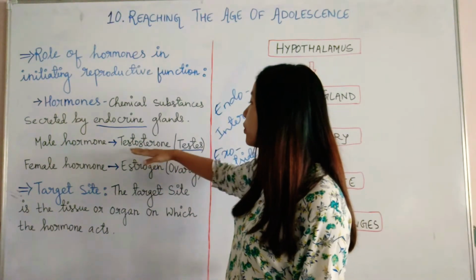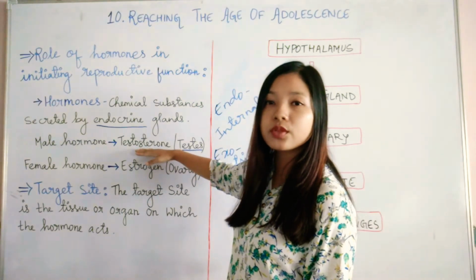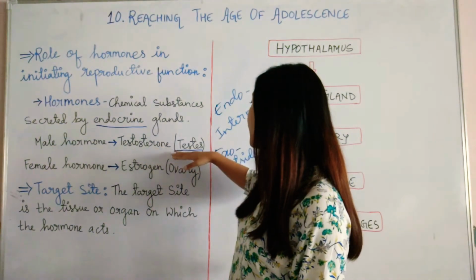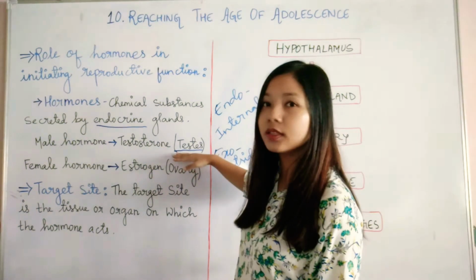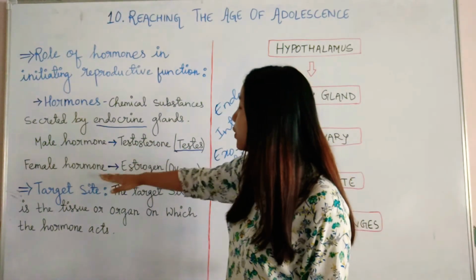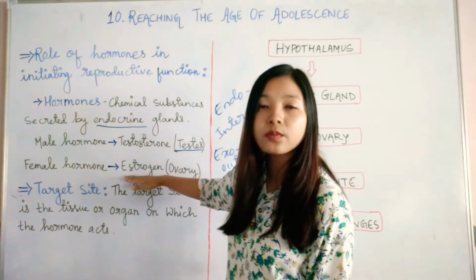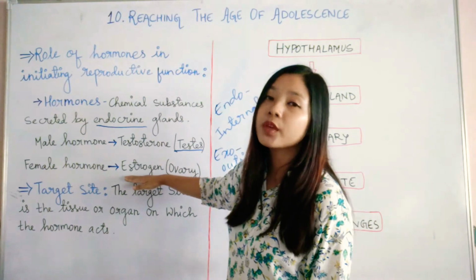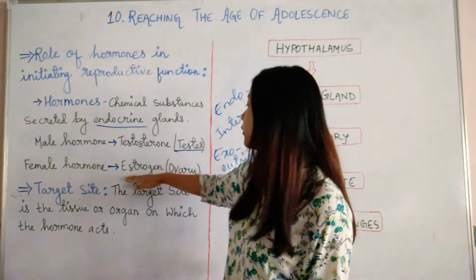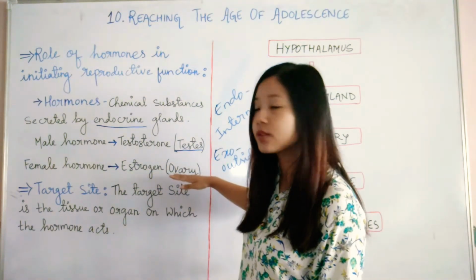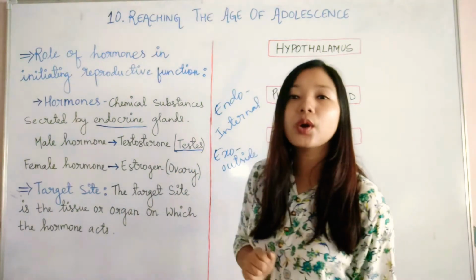So the male hormone is testosterone, produced by the gland or gonad, the testes. The female hormone is estrogen, produced by the female gonad, or it is also a gland called the ovary.